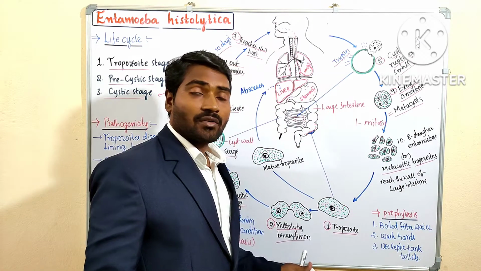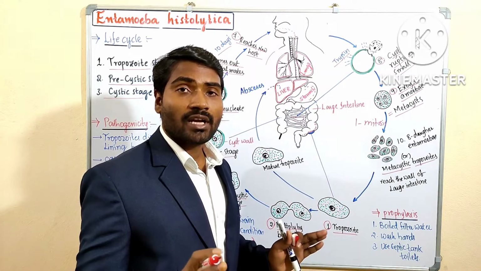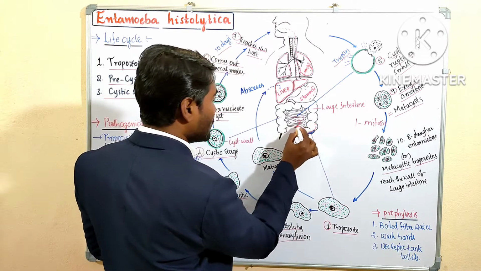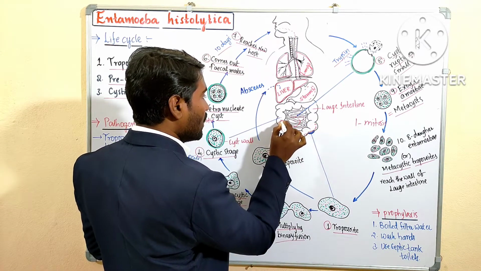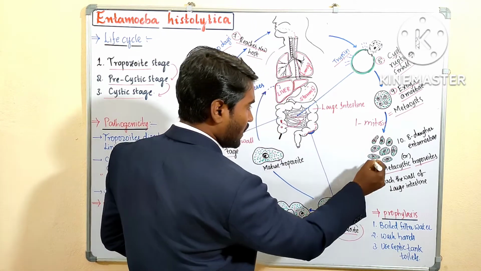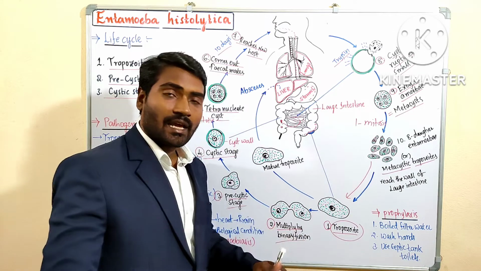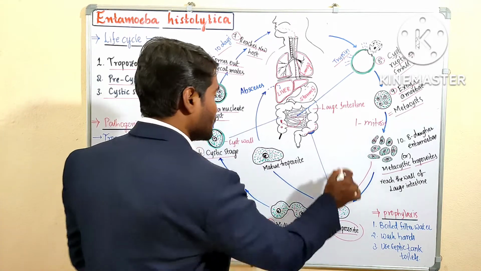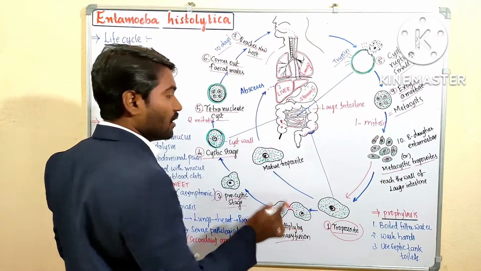Metacystic trophozoites. We can call it metacystic trophozoites. Within a few days, they reach the large intestine. Again, they develop into trophozoites. Okay. After reaching the large intestine, they mature into trophozoites. This is the life cycle.